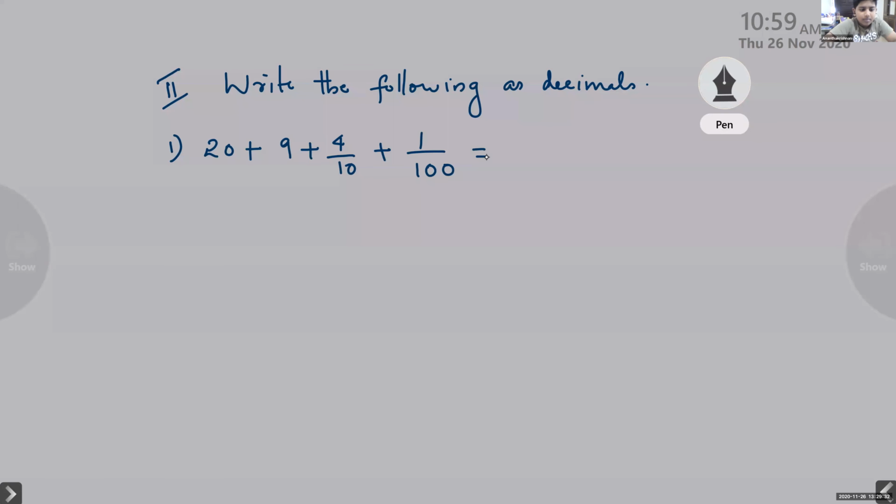Ma'am, when we write the place value of the following decimals, we write like this. No, that is like that itself. Each value you have to write as the decimal place value. Here the question is like this. Explain each place value and write. Here, according to the question, we have to write. And what is the answer?